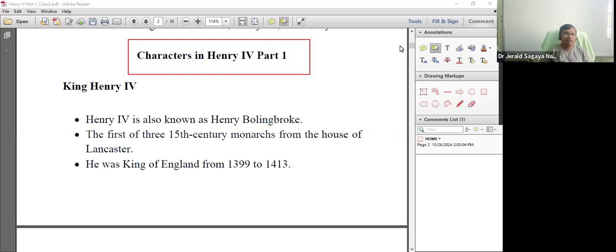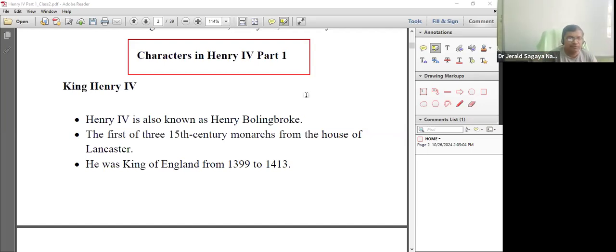We are with Unit 5 of PGTRB and we are with William Shakespeare's historical play, Henry IV, Part 1. We have seen the introduction, the background of the play, the context of the play. And in this session, we will discuss the characters in Henry IV, Part 1.